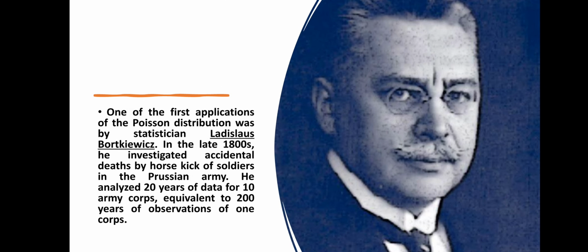One of the first applications of the Poisson distribution was by statistician Ladislaus Bortkiewicz. In the late 1800s, he investigated accidental deaths by horse kick of soldiers in the Prussian army. He analyzed 20 years of data for 10 army corps, equivalent to 200 years of observations of one corps.